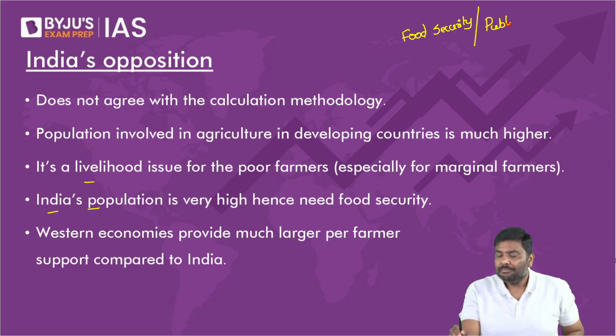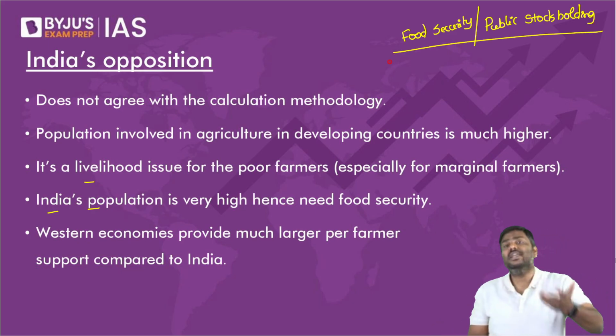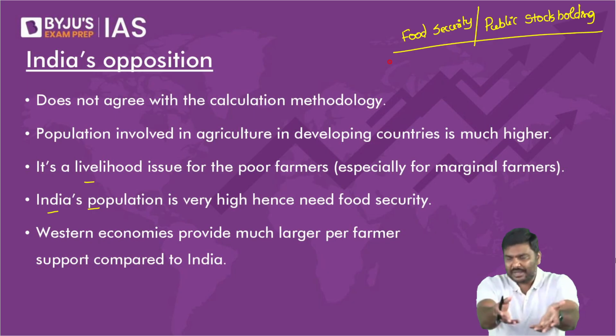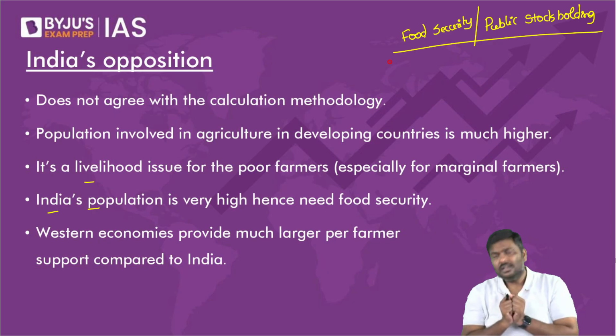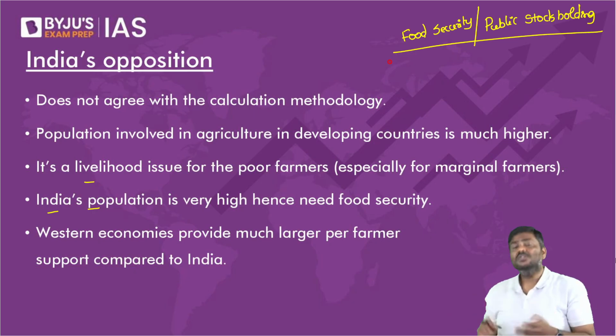Is it okay? I'll repeat the statement. I'll pay money, that is MSP, purchase food grain from the farmer, use the food grain for distribution purposes. That's the reason this issue is called as food security issue. All of you can understand why this issue is called as food security issue? Please do let me know.